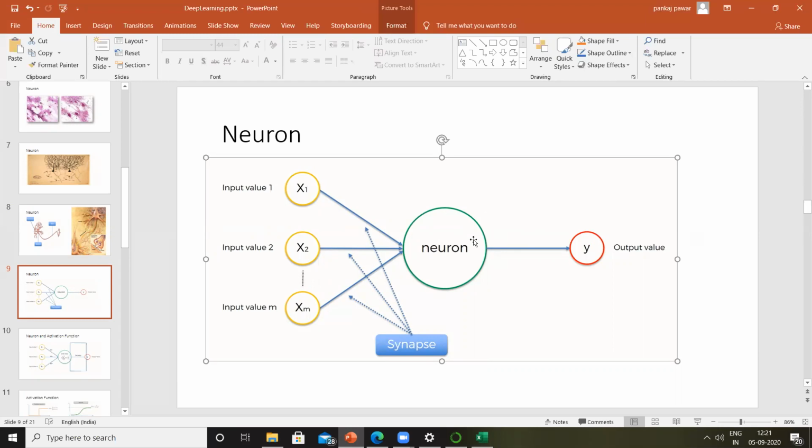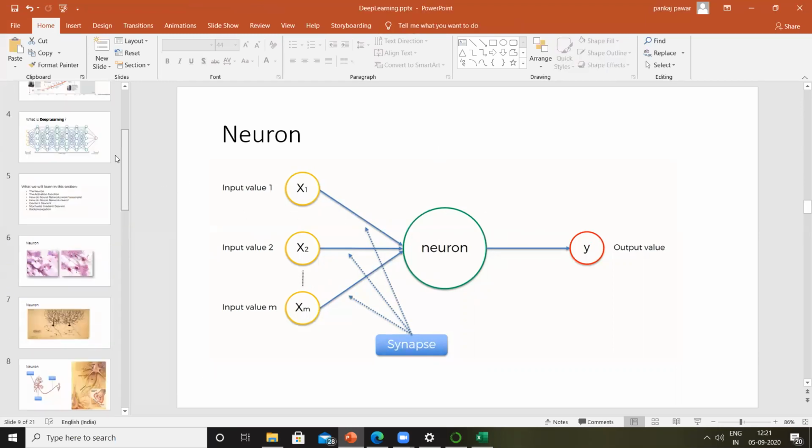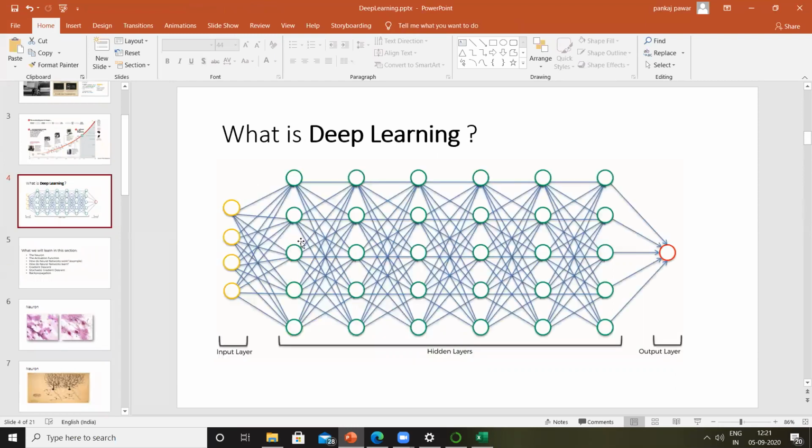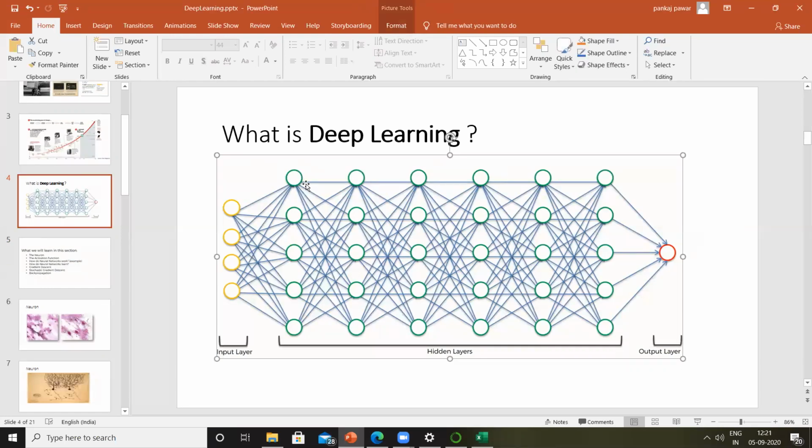So the idea here is we will try to simulate, or use a similar structure, and finally we get a structure which looks like this. Each of these green circles is nothing but a neuron. The yellow circles are the inputs, and the red circle is the output. This green circle is sending its output to the next neuron.